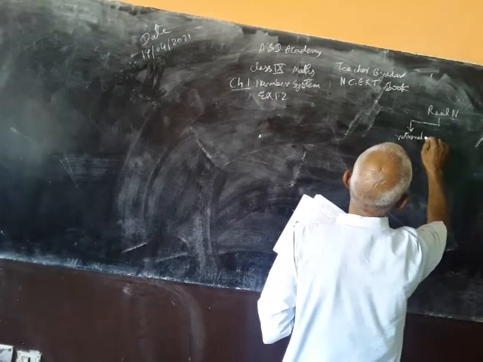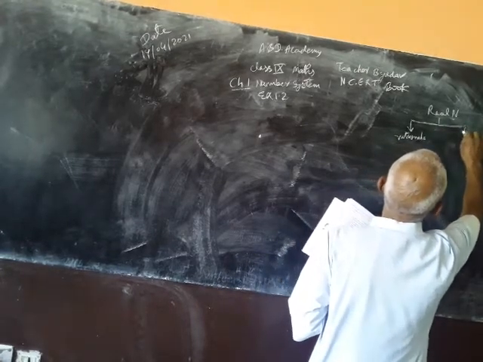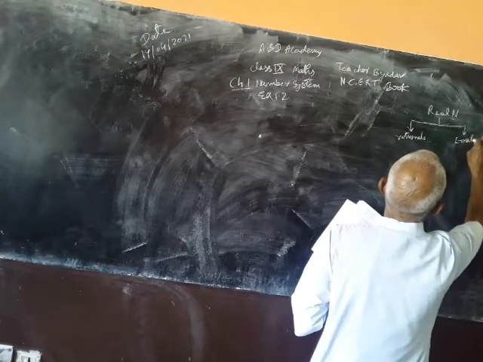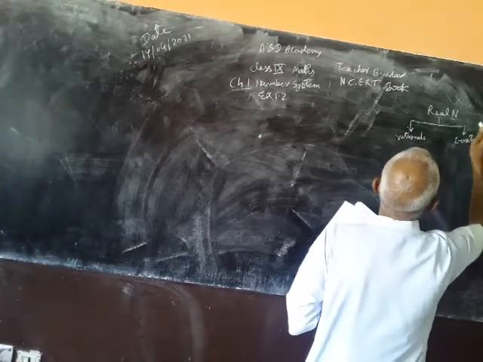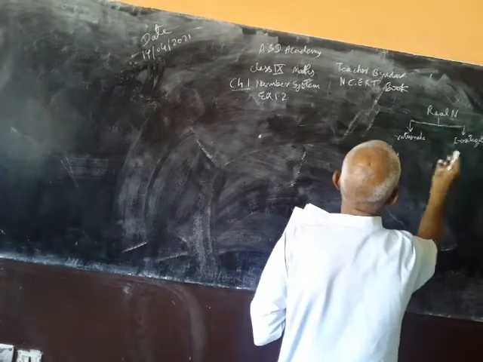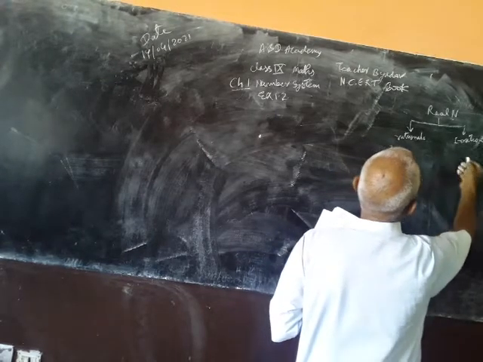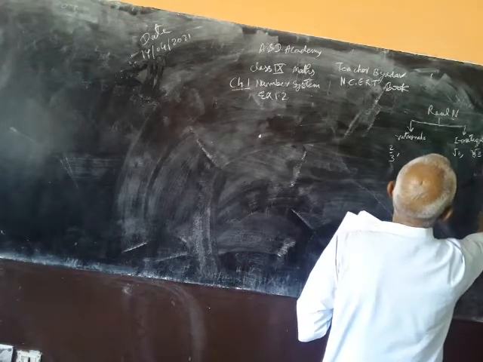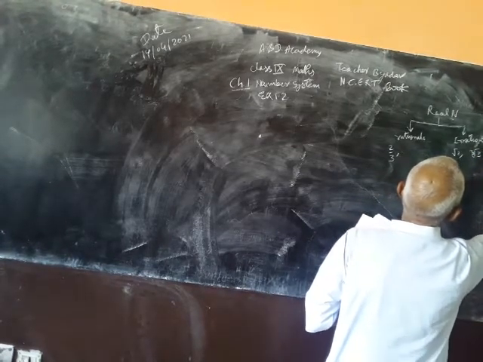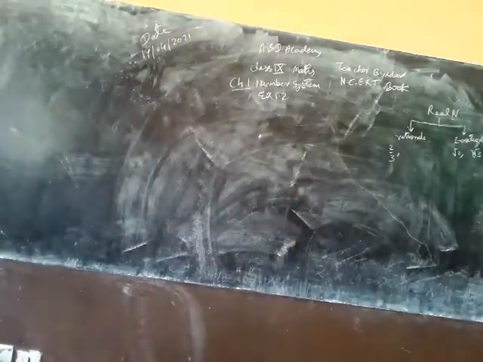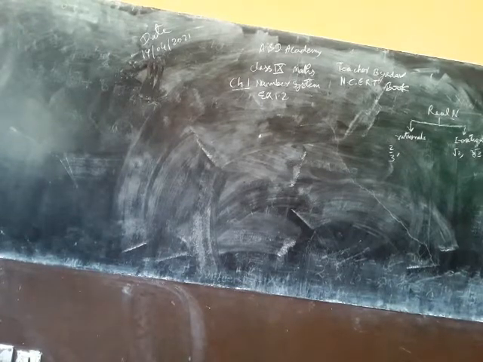There are two types of numbers in this. Rational numbers, suppose 2 by 3, 1, 2, 3, 4 and likewise, and in irrational, root 2, cube root of 3, fourth root of 5 and likewise. These are irrational numbers and all these are real numbers. So the first statement is true.